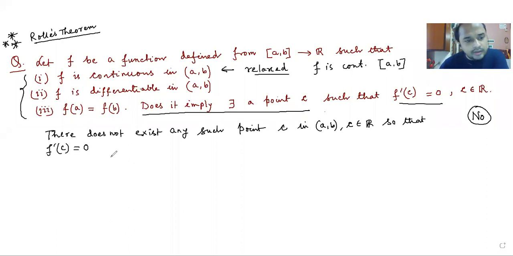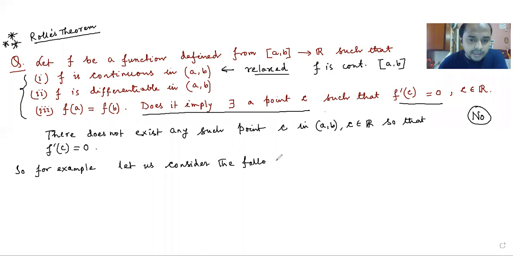Now, if I am saying so, then I have to produce one counter example. So, for example, let us consider the following function. You write quickly because I'll quickly go to the next page.